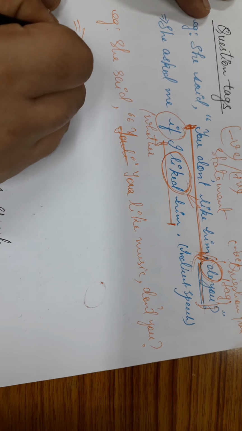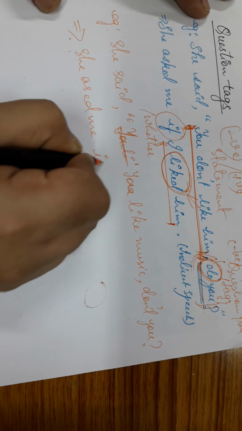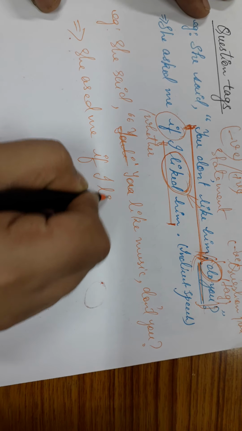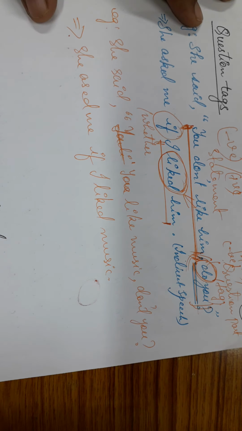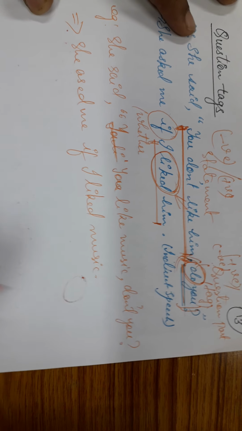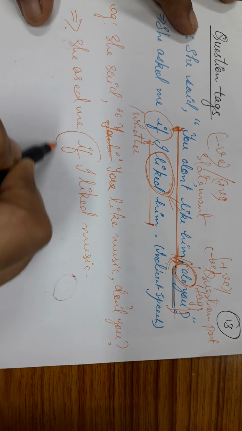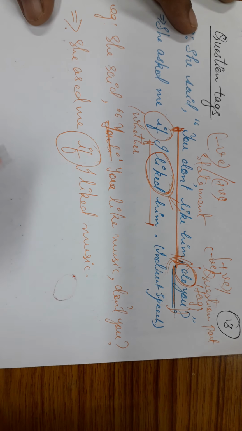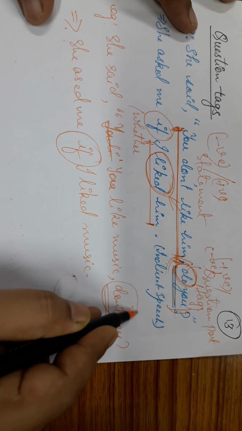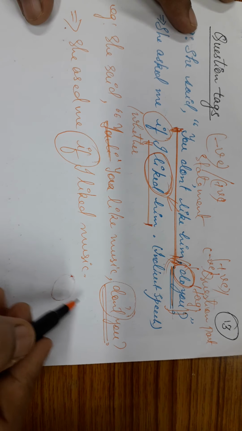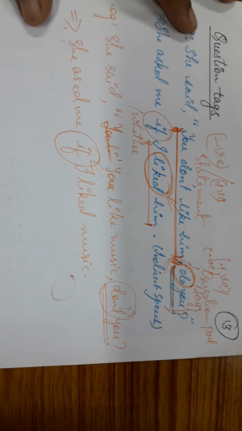So, in indirect speech, it becomes, "She asked me if I liked music." Okay, now how has the change been made? The same thing has been followed over here. We have brought the conditional, that is if or whether. This question tag starts with don't, so this has been removed and the conditional has been brought over here.